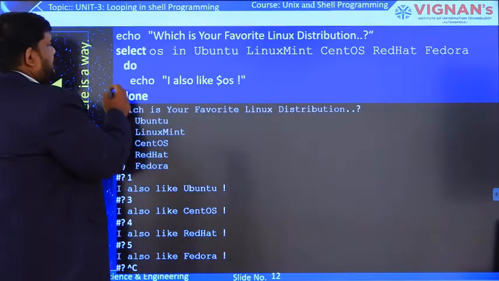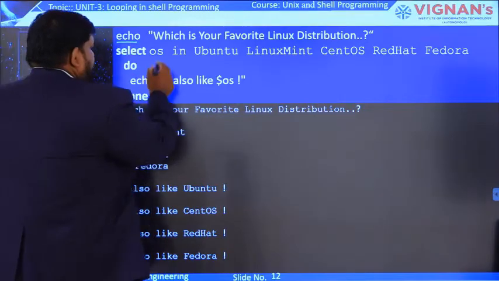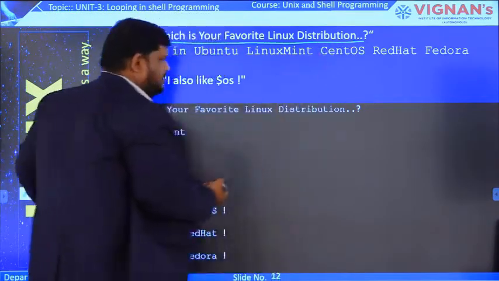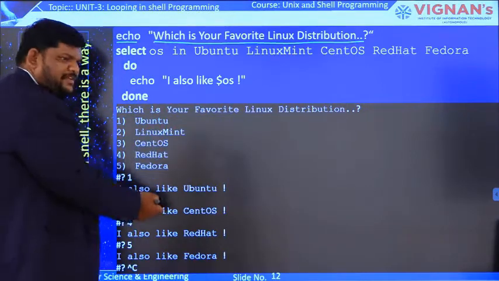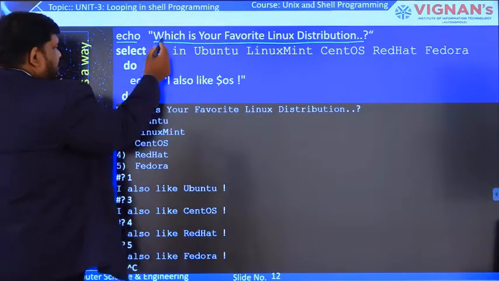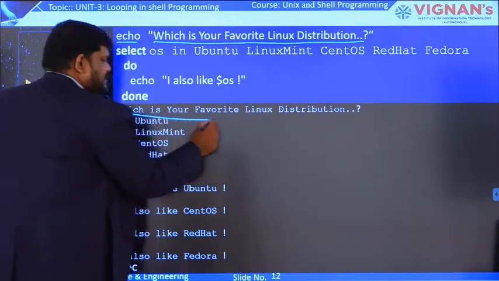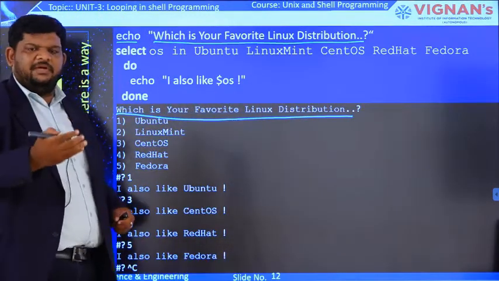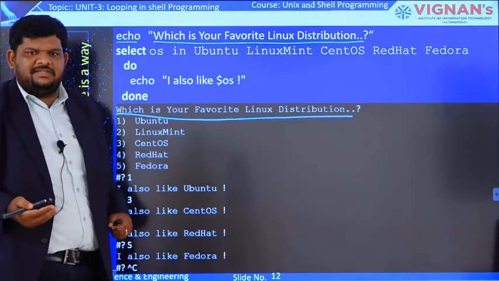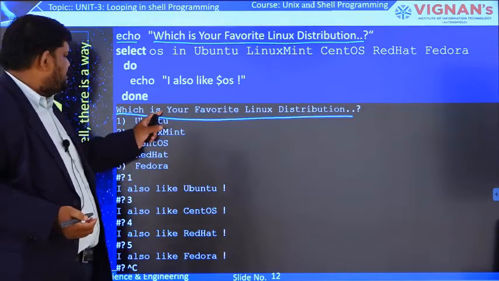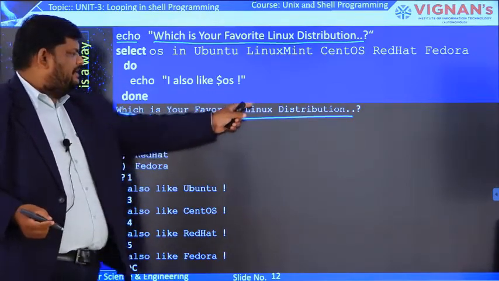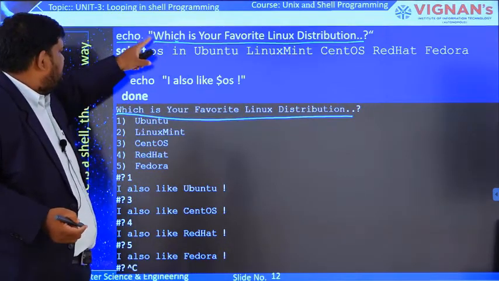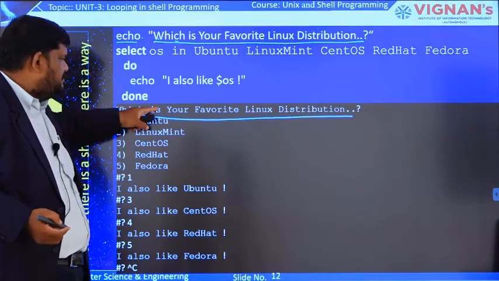Here we are writing echo within double quotation marks, which is an ASCII statement that will print on the monitor. So we can discuss it in parallel with the output. The purpose of echo is that whatever argument we give, that argument will be printed as it is on the screen. That's why the result is "Which is your favorite Linux distribution". Because we are giving this argument to echo, it is printed on the monitor.